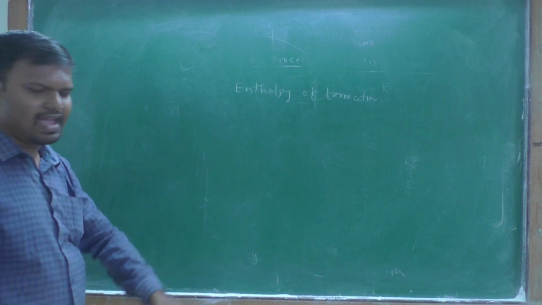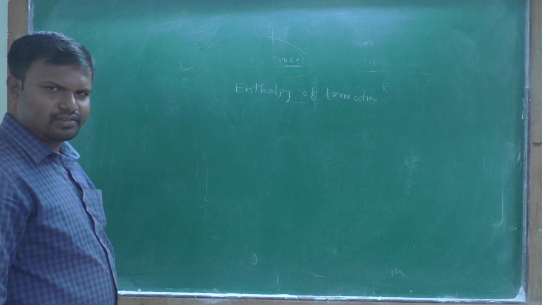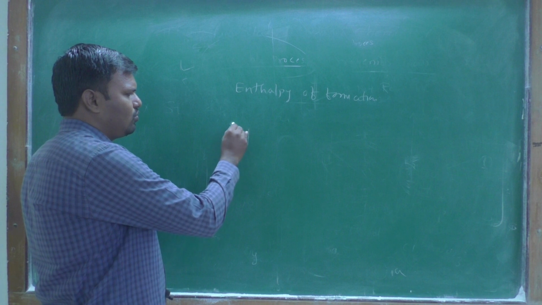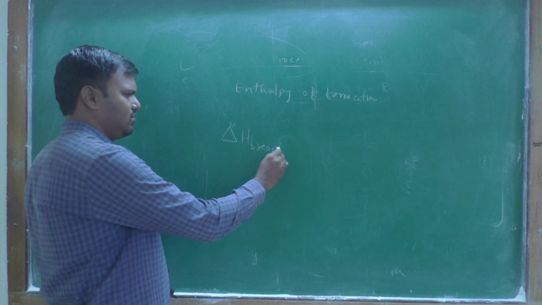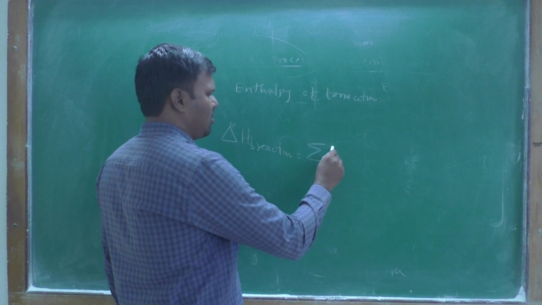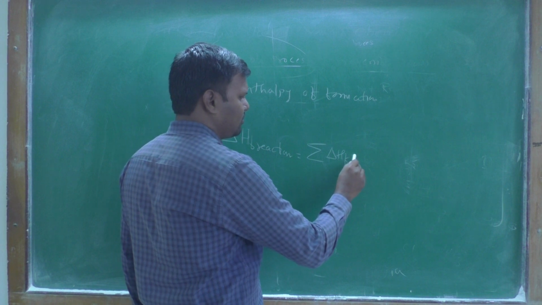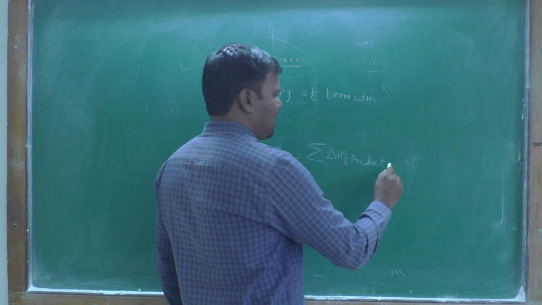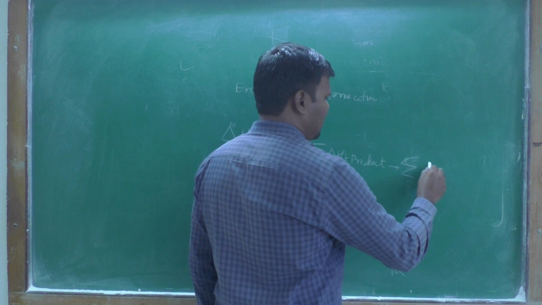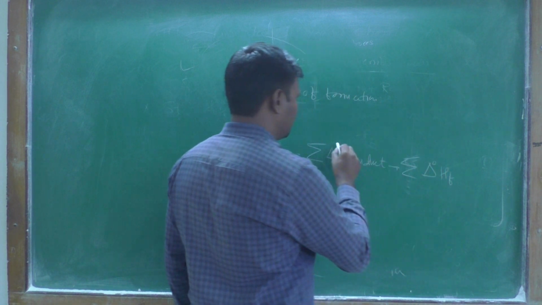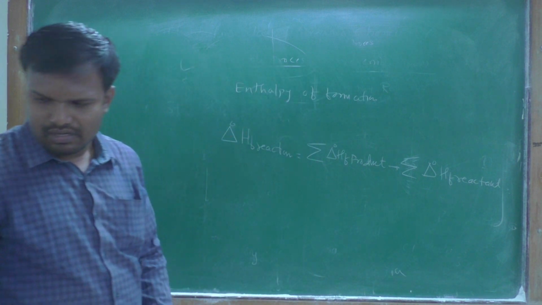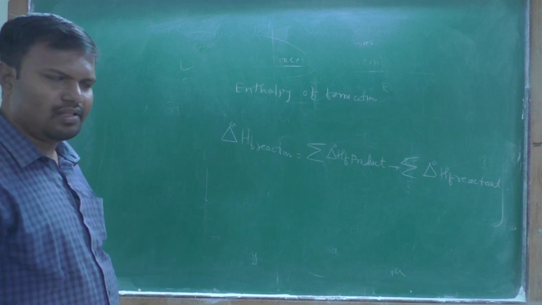Now, the enthalpy of a reaction can be calculated from this equation: delta H0 of the reaction is equal to the summation of delta HF of products minus the summation of delta HF of reactants. This is the formula.